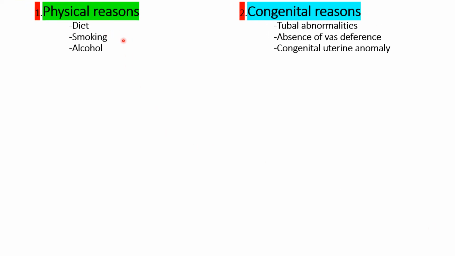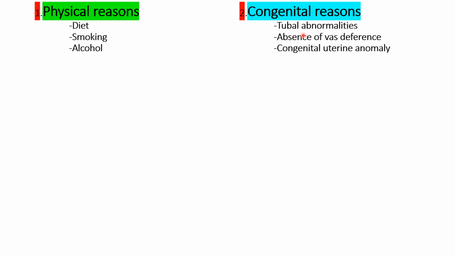The first cause of infertility in a couple is physical reasons. Here some of the physical reasons are mentioned. One is the dietary habits of the person. Today the major problem is obesity. Because of improper diet, people get overweight, and because of that they are also unable to conceive. Another reason is smoking. Too much smoking lapses the body mechanism. Another one is alcohol consumption. Alcohol consumption in overdose also causes infertility in both men and women.